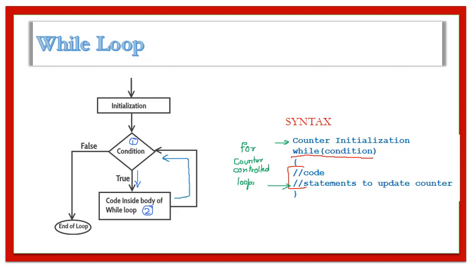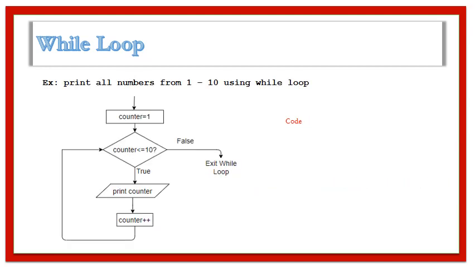So you maintain a counter which keeps track of the total number of times the loop is going to repeat. For counter control loops you go for counter initialization and also the code to update the counter, that is either decrement or increment the counter, to control the total number of times you want the loop to iterate.